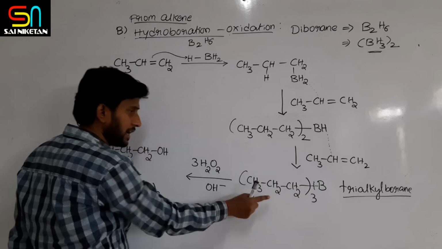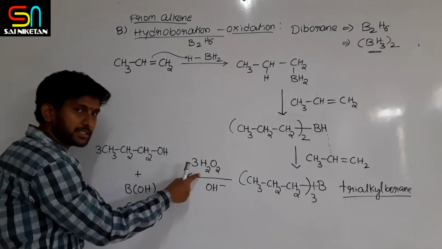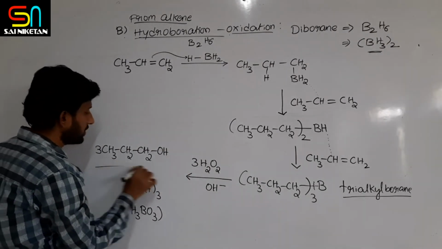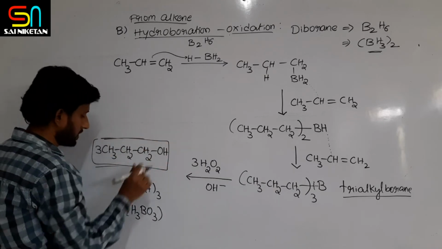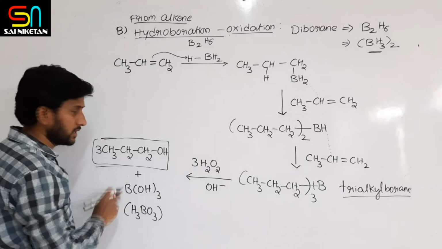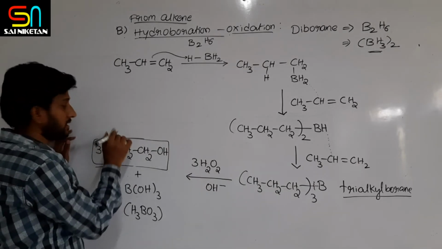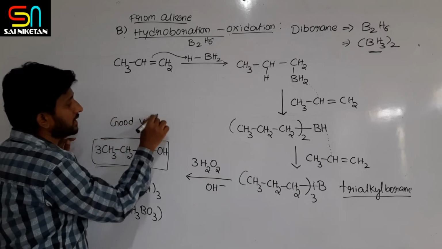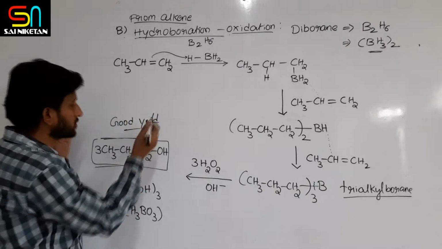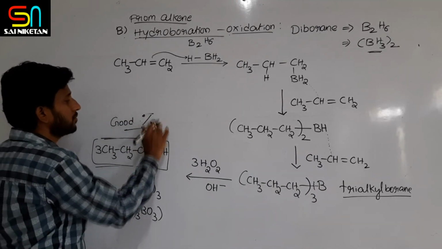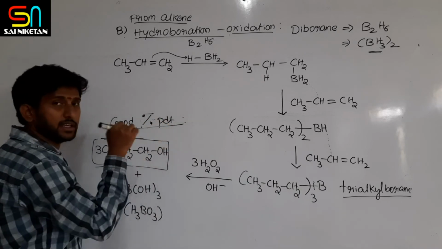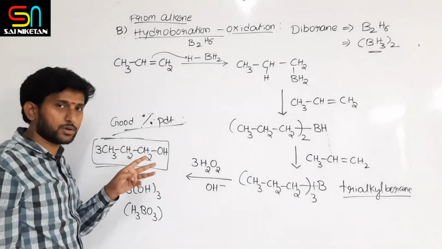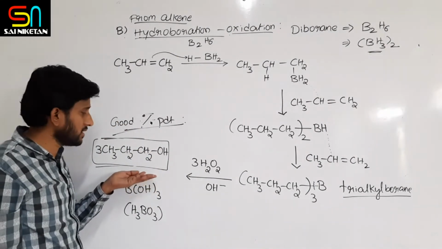Okay, this trialkyl borane, after hydrolysis, that is oxidation we are doing with H2O2, you will get 3 moles of alcohol with H3BO3. Here in this reaction there is a good percentage of yield. You will get a good yield, meaning more percentage of product in this reaction. Why? Because 1 mole of BH3 can give 3 moles of alcohol. So you will get more amount of alcohol in this reaction.